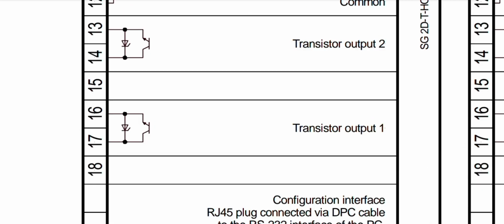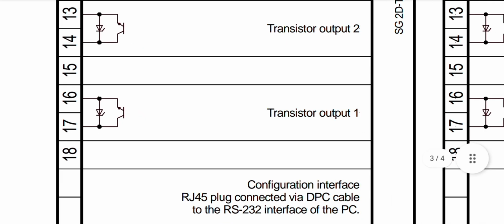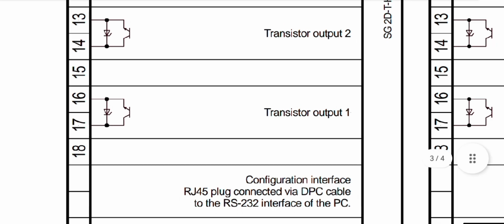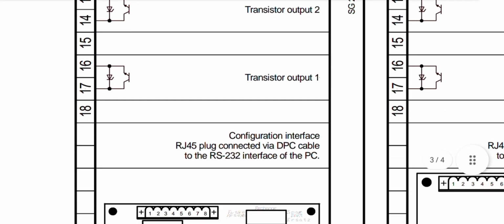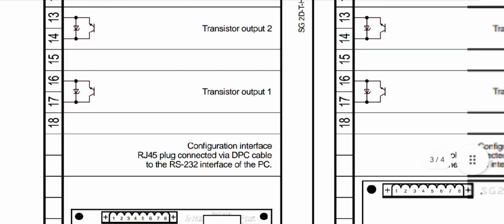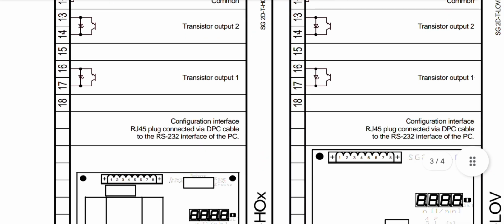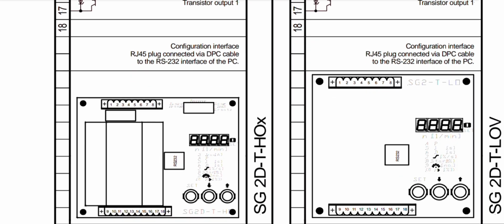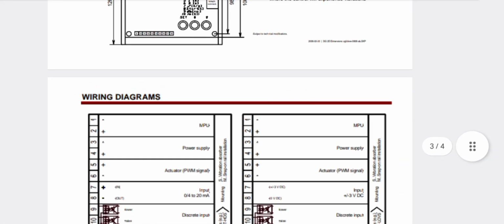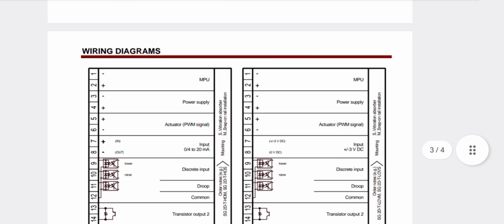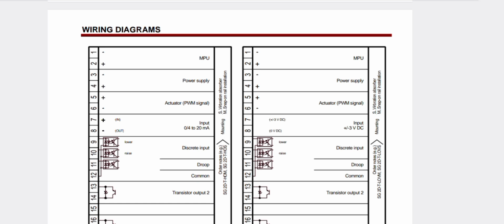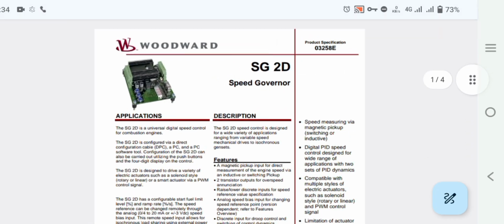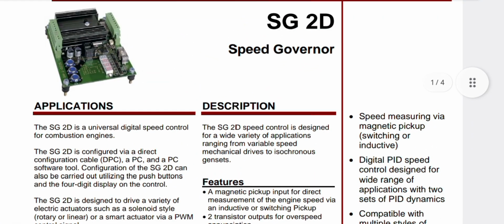Pin number 17 and 18, this is the second transistor output, used for your different type of synchronization engine. This is the complete wiring diagram of the pin outs and pin ins of the Woodward governor SG2D speed governor.